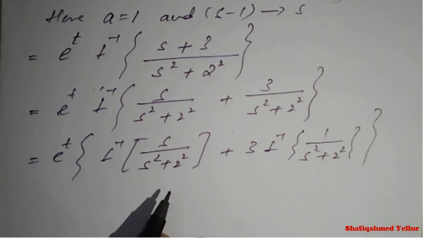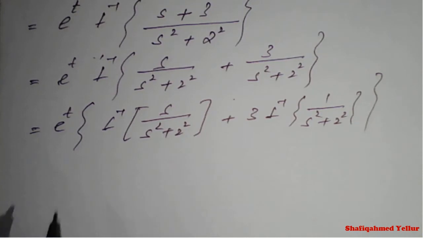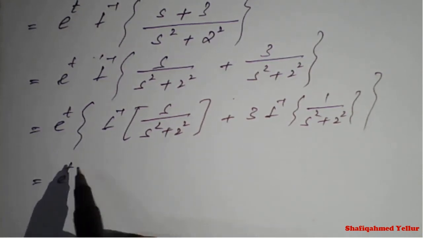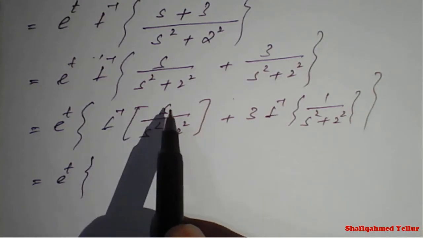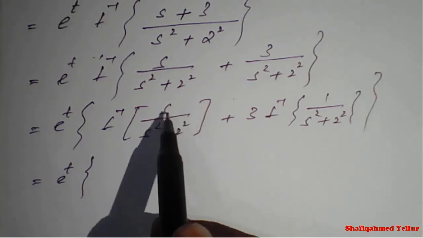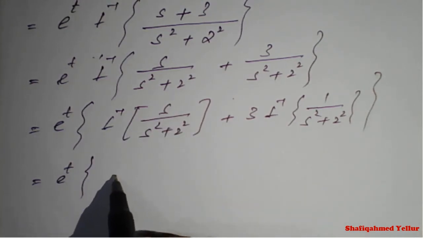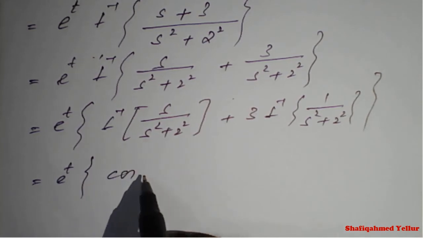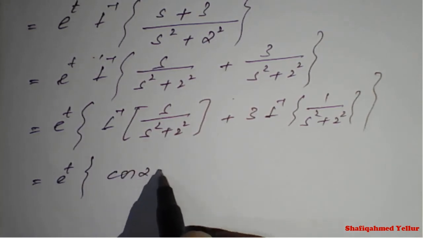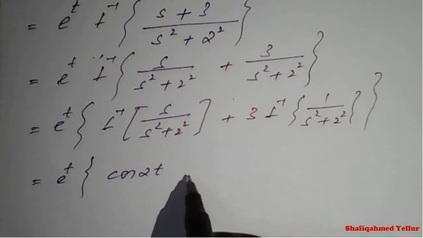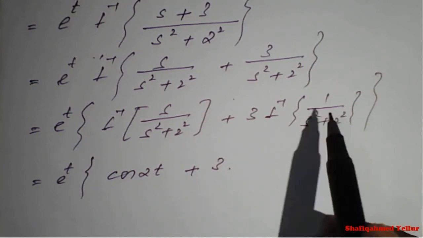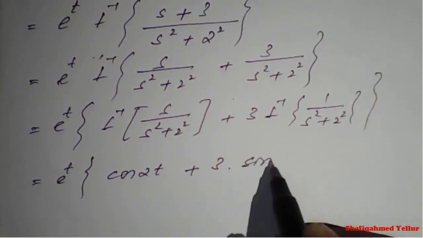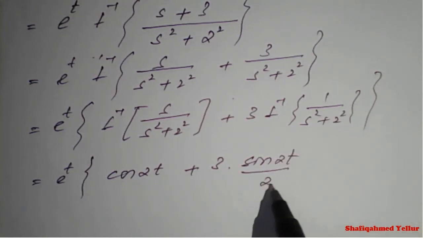On finally applying the inverse Laplace transform, e raised to t into, Laplace inverse of s upon (s square plus a square) is cos of 2t, plus 3 is a constant, and 1 upon (s square plus 2 square) is sine of 2t divided by 2.